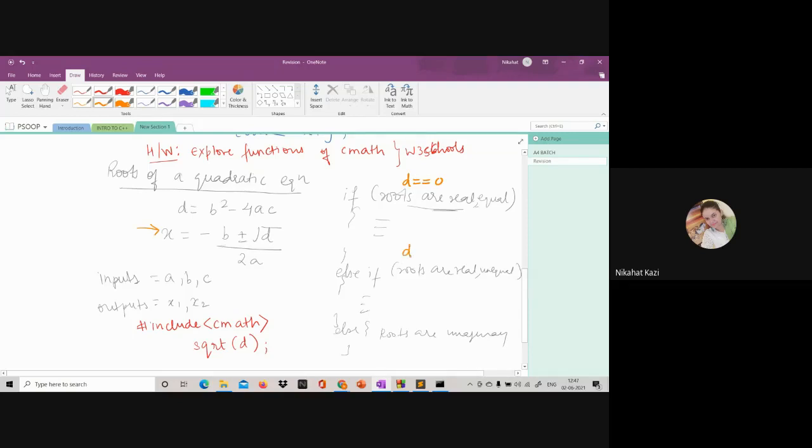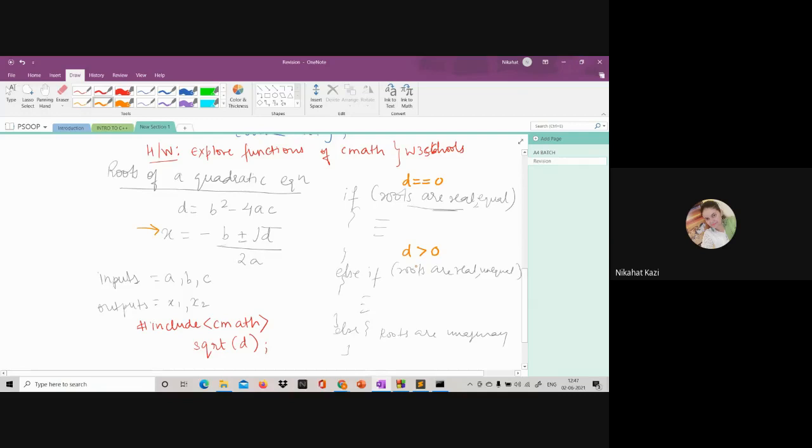If D is greater than 0, then definitely they will be real because you check for the equality first. So if D is equal to 0, these are the roots. Else if D is greater than 0, these are the roots. Else roots are imaginary. So in case of imaginary, it will automatically go to the else part because the three possibilities are equal to 0, greater than 0 and less than 0.